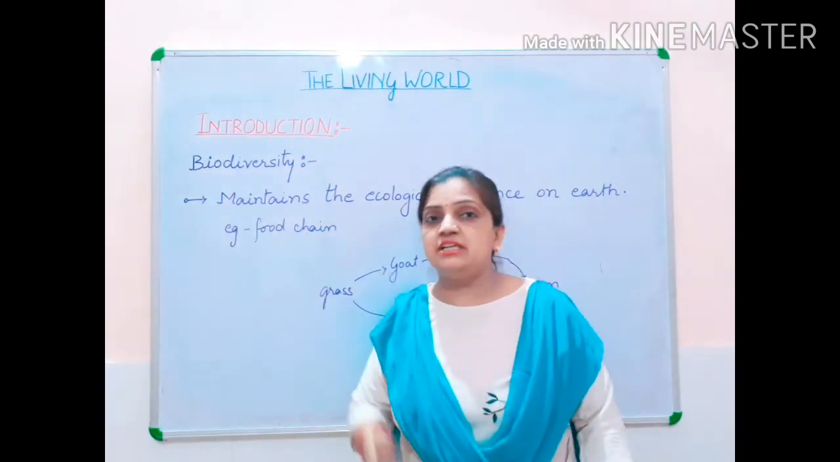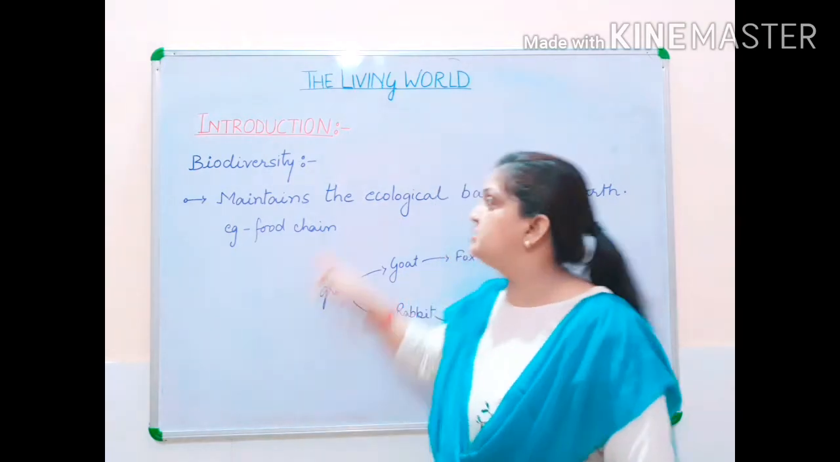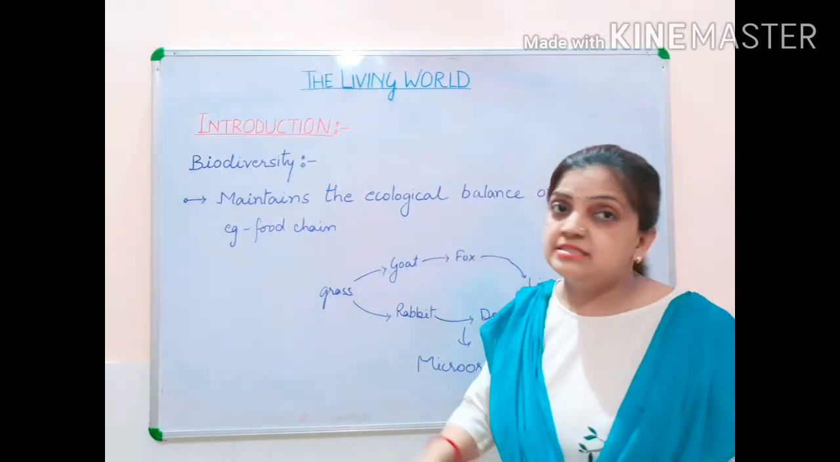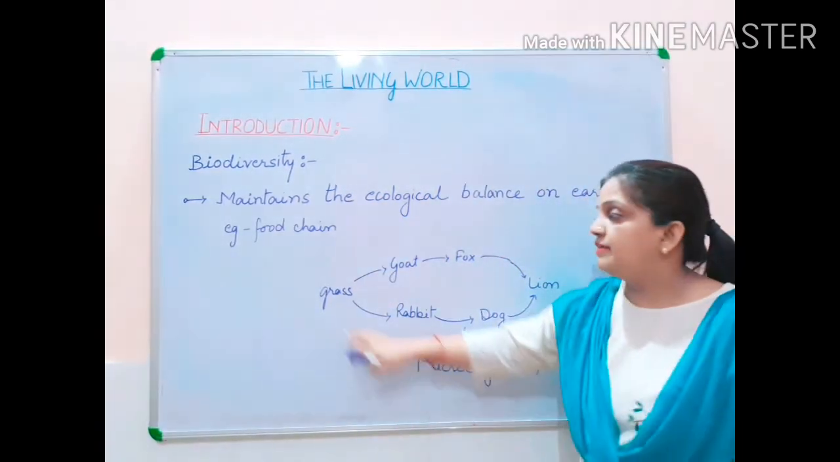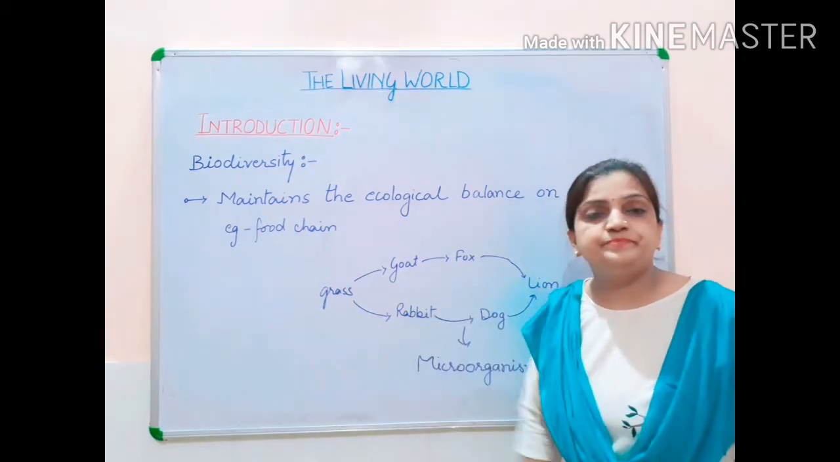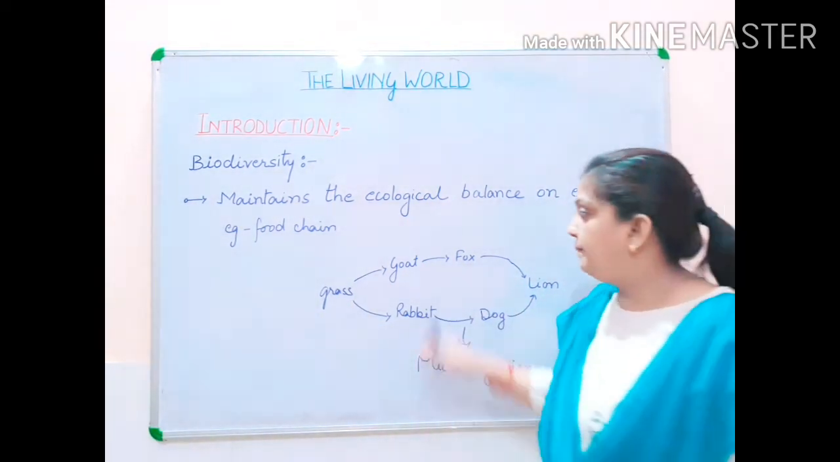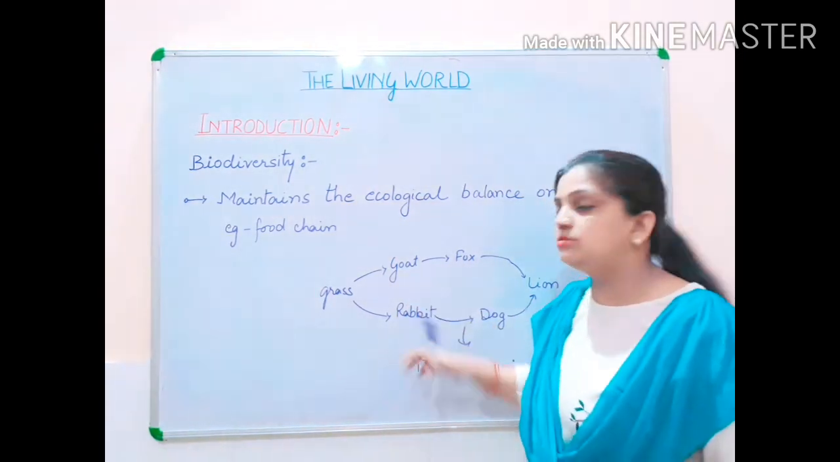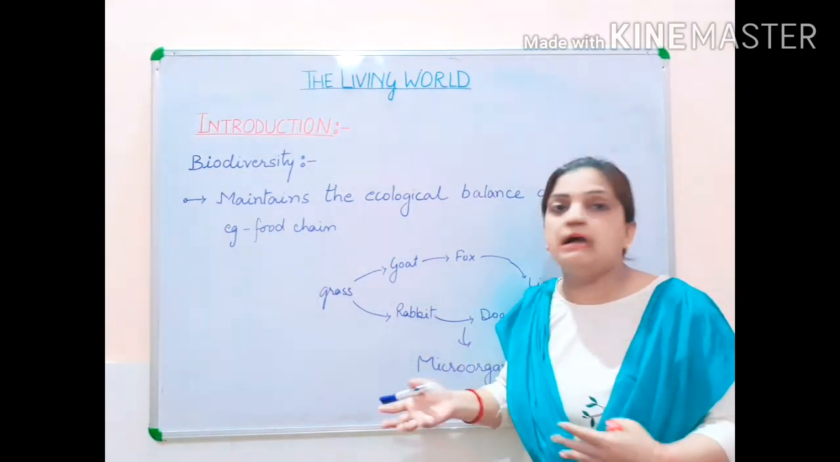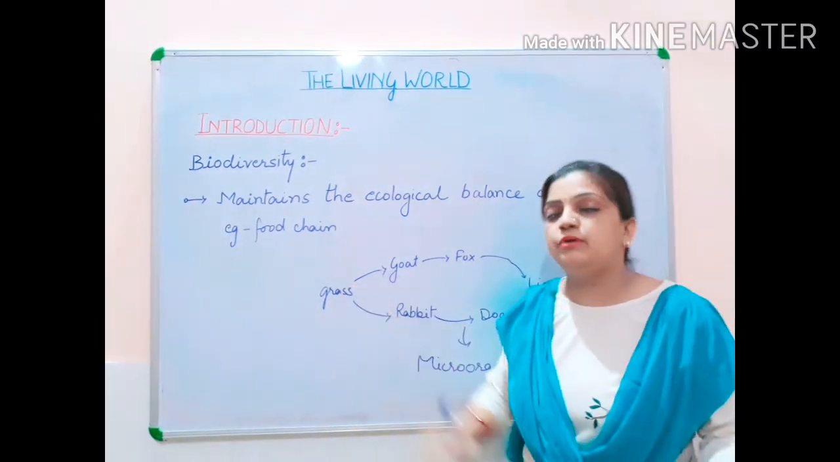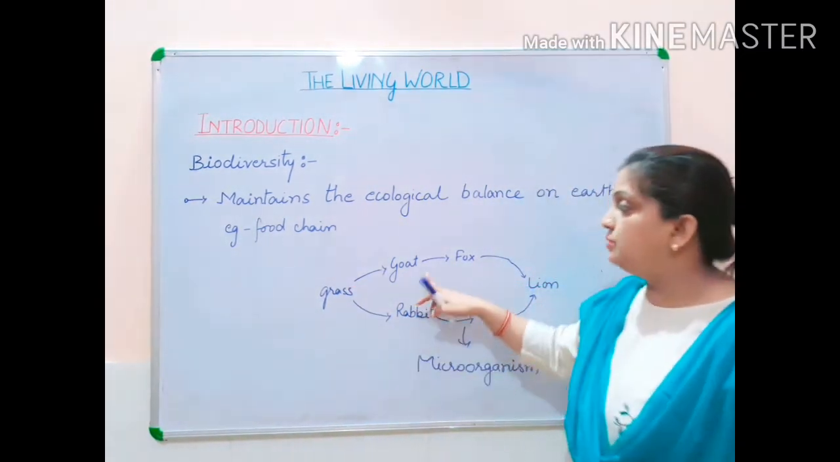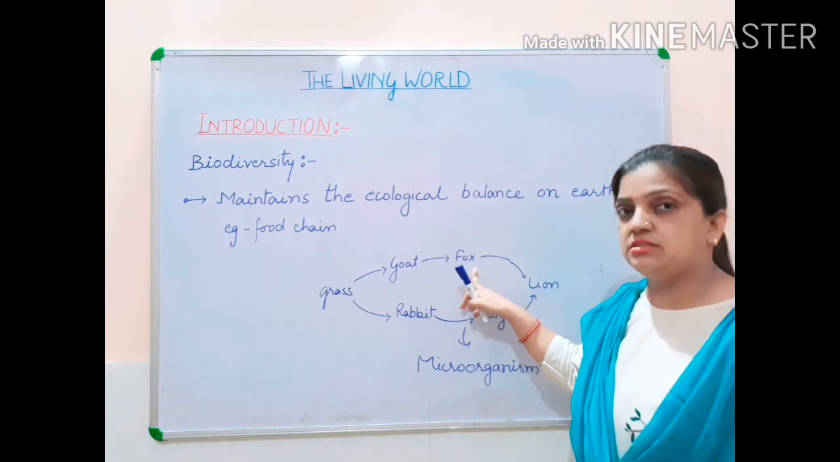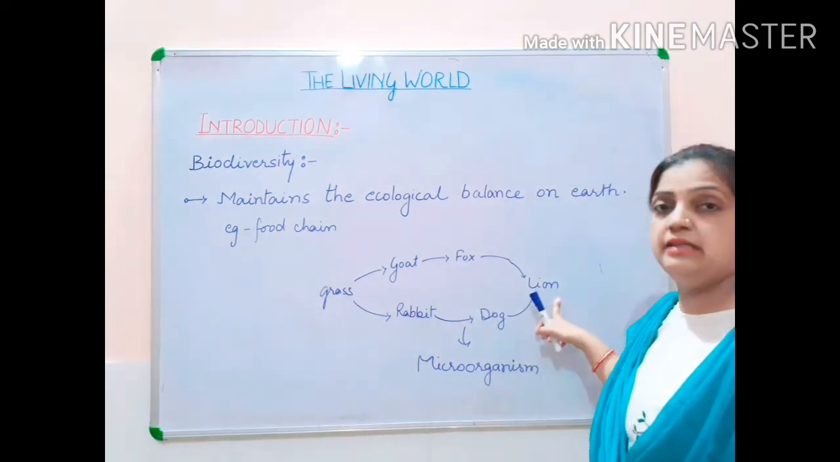So this food chain helps in maintaining the ecological balance on the earth. Biodiversity plays an important role in maintaining the ecological balance. Suppose we take an example: I have written here grass, and grass can be eaten by a goat as well as by a rabbit. Suppose both are herbivorous and feeding upon the grasses. Now the goat can be eaten by a fox. The fox can be eaten up by the lion.